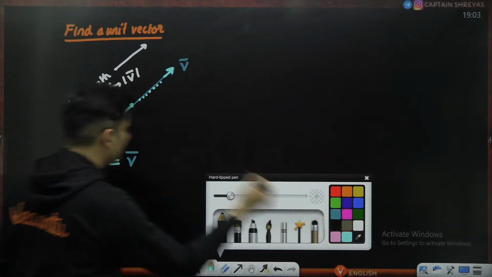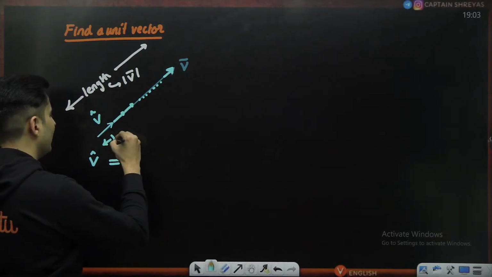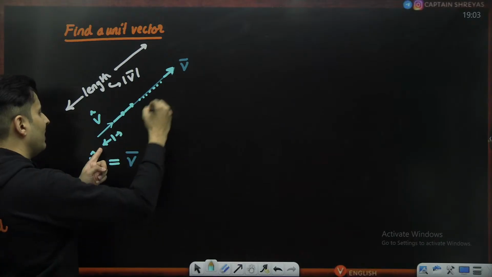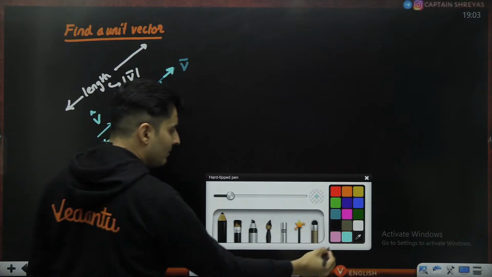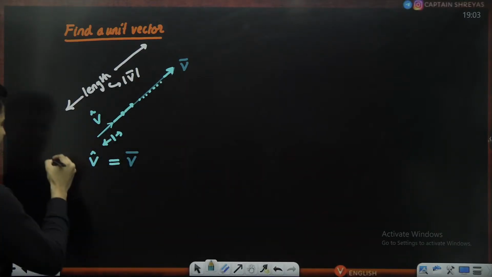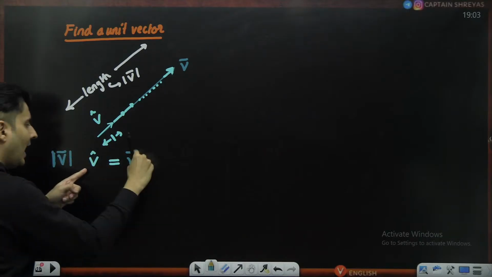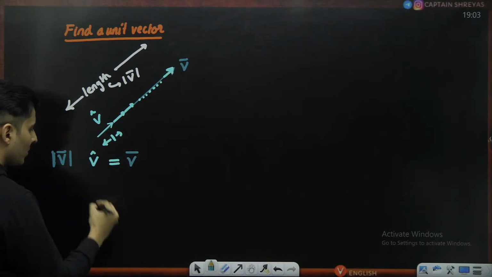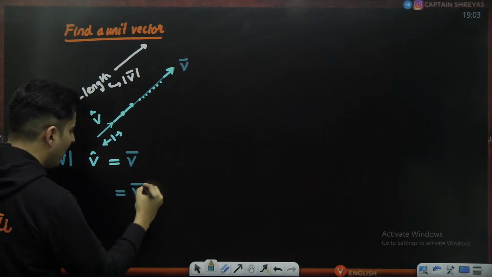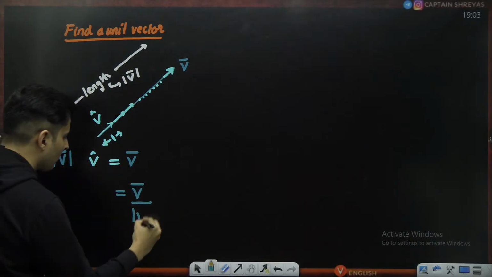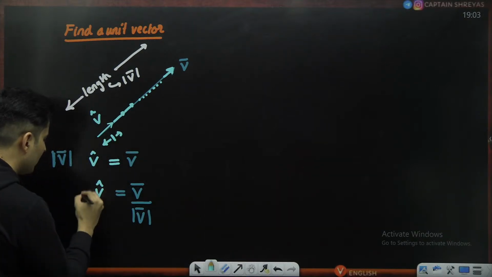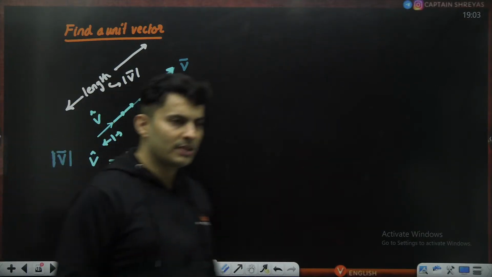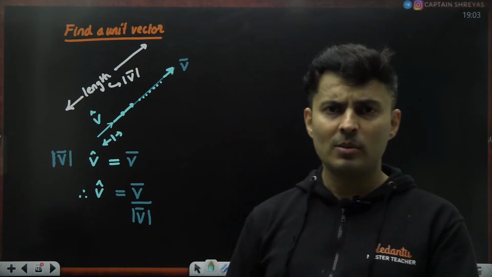If this is exactly 1 unit, you will put it magnitude of the vector times. So modulus of V times V hat will give you V bar. Therefore, V bar divided by the modulus of V gives you V hat. This is also used in the vector representation of Coulomb's law. You will be seeing it very soon.